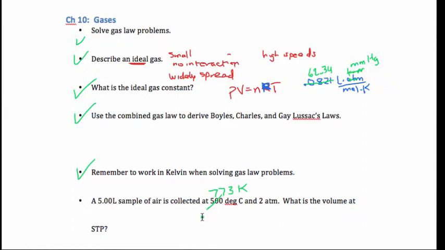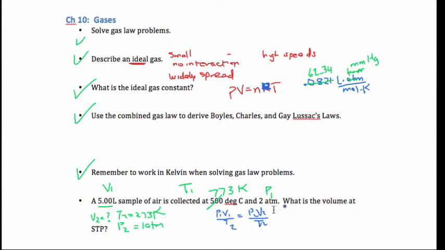What kind of a problem is this? Let's see. I know a volume. That's V1, we'll say. Here's T1, the original temperature, and the original pressure. What's the volume at STP's code for V2 equals, that's what we're finding, but T2 is 273, and P2 is 1 atmosphere. So we can see that this requires the combined gas law, P1 V1 over T1 equals P2 V2 over T2.